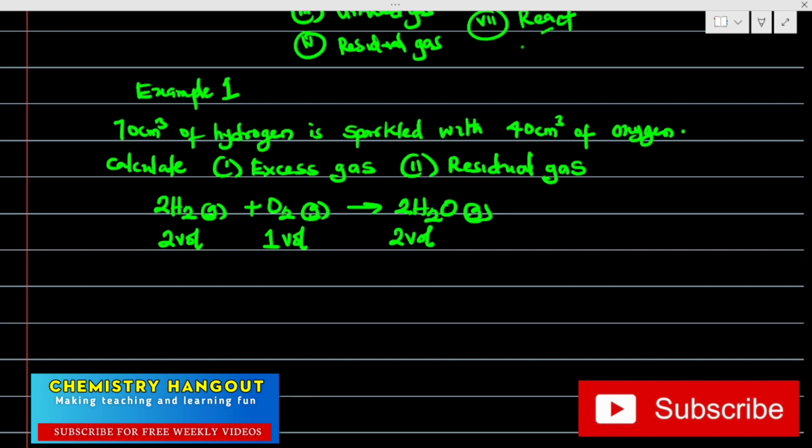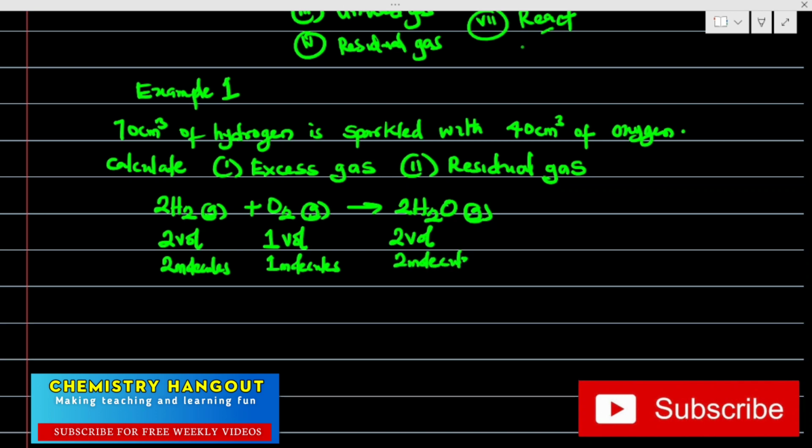I'm just stating this so that you will know the significance of Avogadro's and Gay-Lussac's law to solving this question. And Avogadro is saying it's the same thing as 2 molecules. Some people write 2 moles, still 1 molecule and 2 molecules.